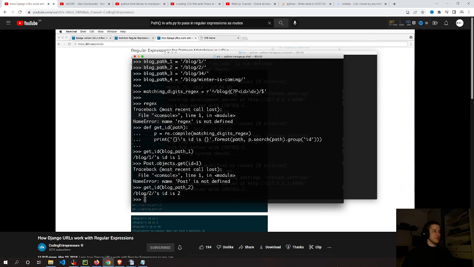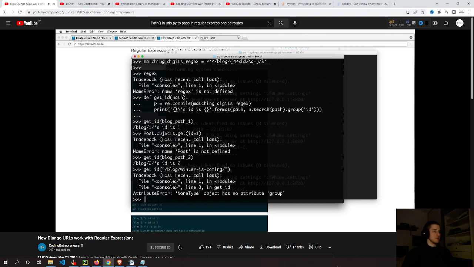Well, it does it based off of what our parameters are in this regular expression. So going back to that get_id method, if I did get_id of that blog path 4, I'm actually going to write it out. I'll write out blog/winter-is-coming for you Game of Thrones fans, and I press enter here. What is it going to give me back? I hit enter. It says NoneType. So this is in a way a validation error showing me that this doesn't have an id.